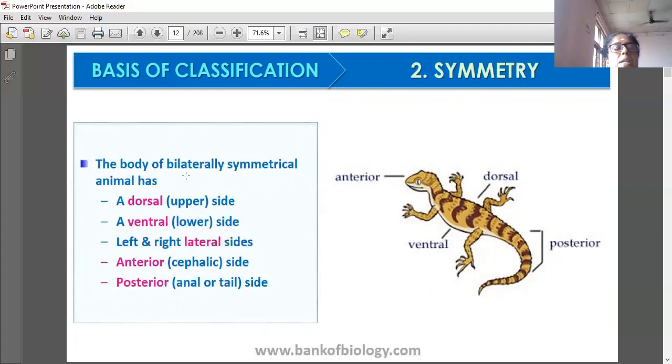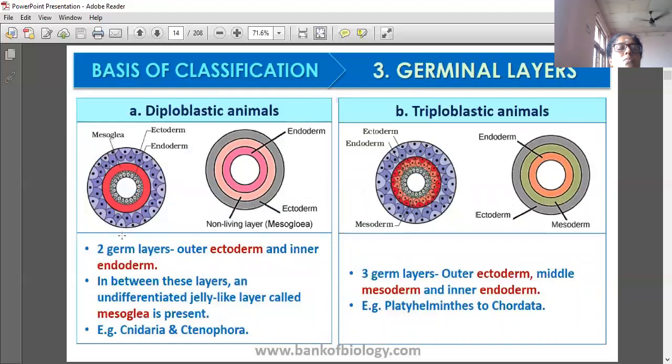The body of a bilaterally symmetrical animal has a dorsal side, a ventral side, left and right lateral sides, anterior side and posterior. One can read this one.